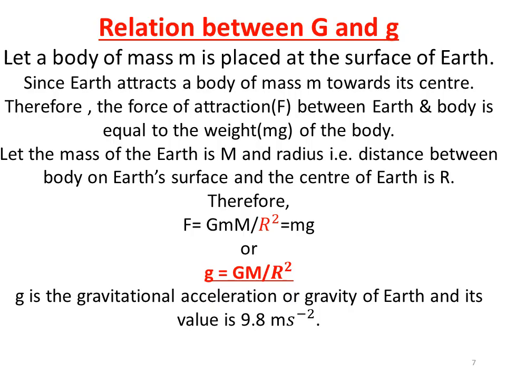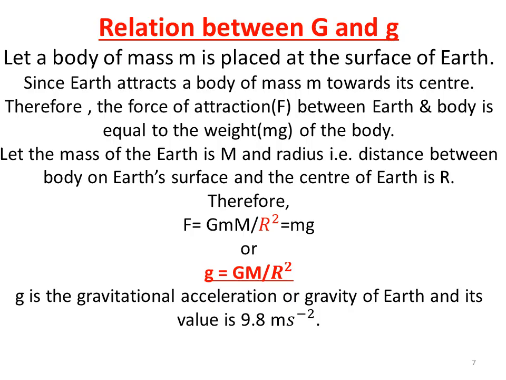Therefore, equating both, force F is equal to G M m upon r square, which is equal to m into g, where small m is the mass of the object placed on the surface of Earth, capital M is the mass of Earth, and capital R is the radius of Earth, that is the distance between the mass placed at the surface and the center of Earth.